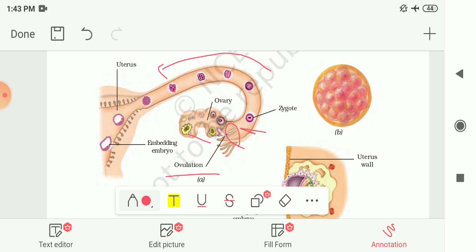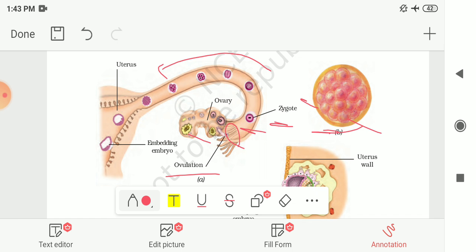So the zygote divides repeatedly to give rise to a ball of cells. This zygote divides the single cell into 2 cells, then 4 cells, and it will make the ball of cells. And these cells then begin to form groups that develop into the different tissues and organs of the body. These groups of cells will further develop and form the tissues, and these different tissues will form the organs of the body. And this developing structure is termed as the embryo. So this is known as the embryo.